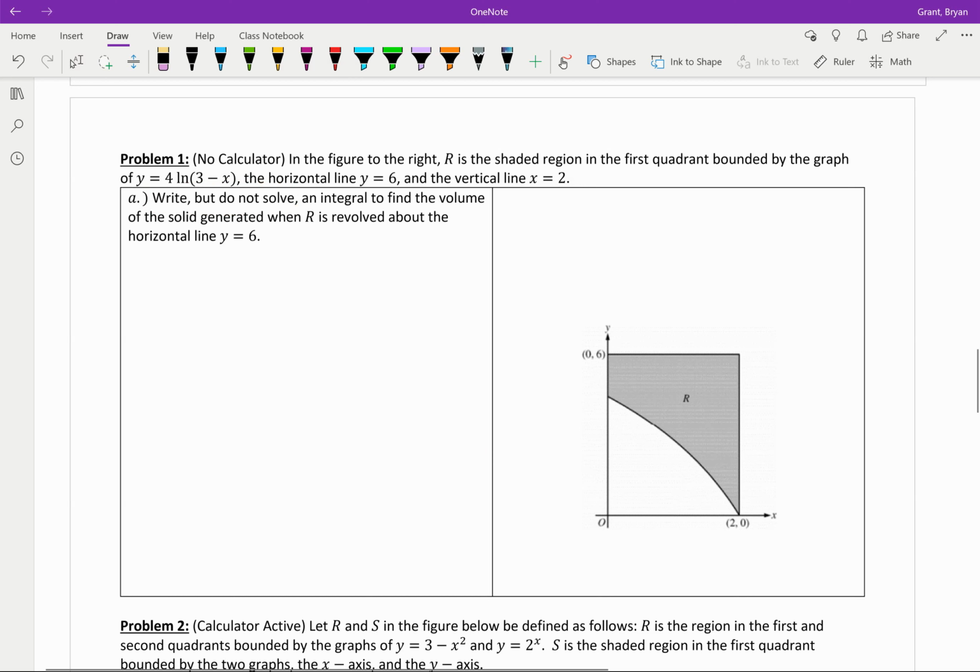An integral to find the volume of the solid generated when R is revolved around the horizontal line y equals 6. Okay, so here's my line of revolution, give or take. So I'm going to spin this friendly shape around this line. So first thing I'm going to do is say, well, let's see, 0, 6, this is all exciting. I don't even know what that function is. That's fine. This is a little gap here, so I've got maybe the rest of my axis here.